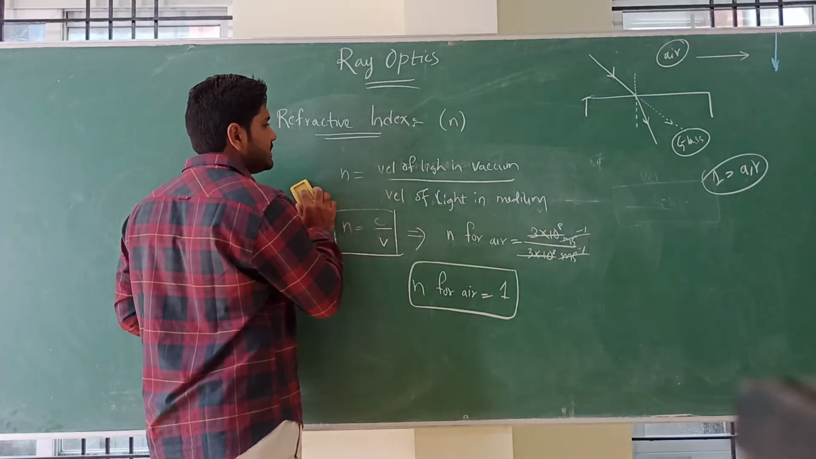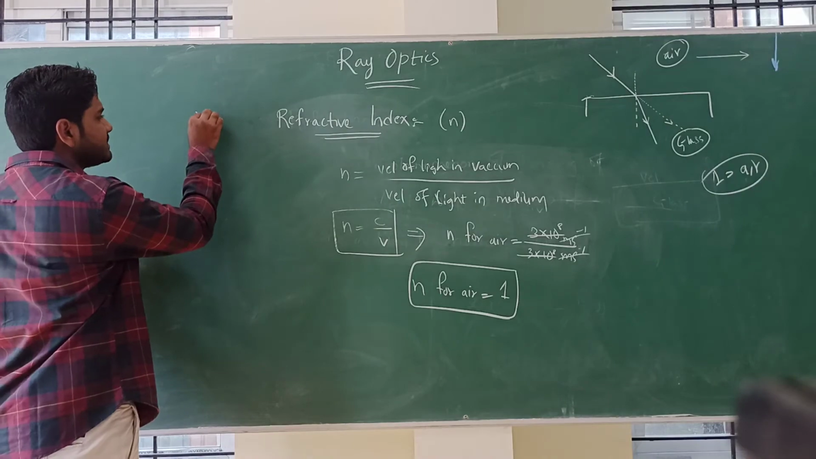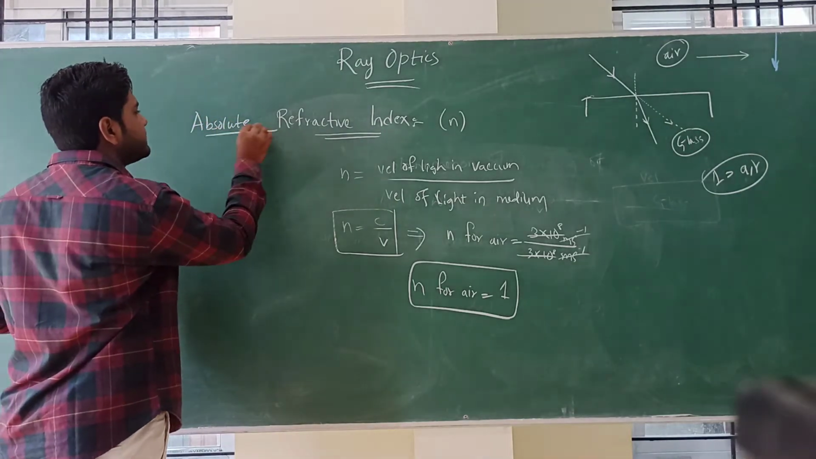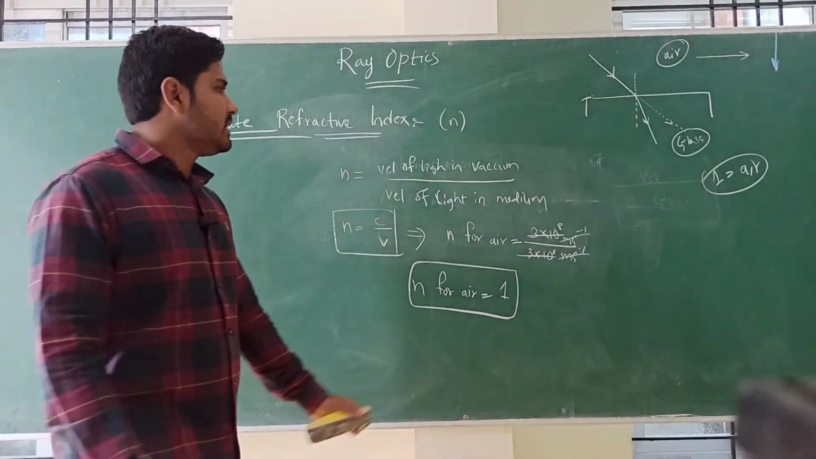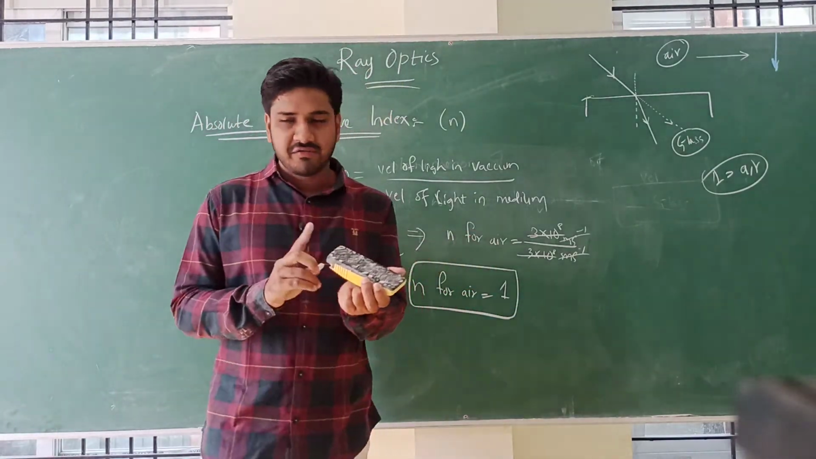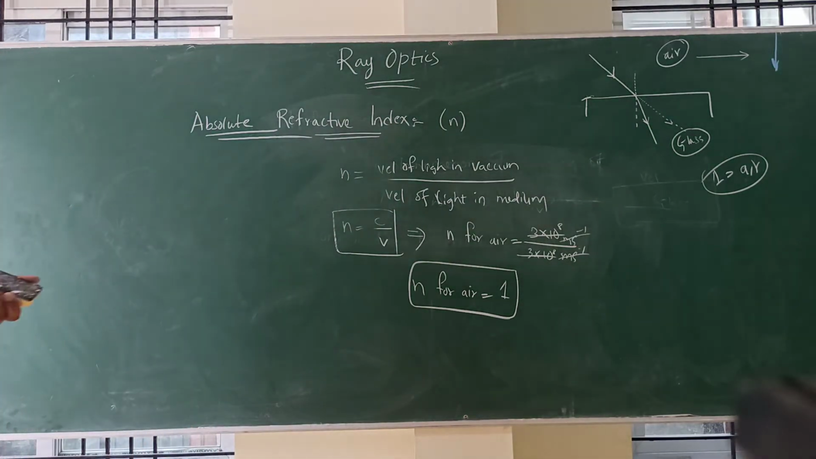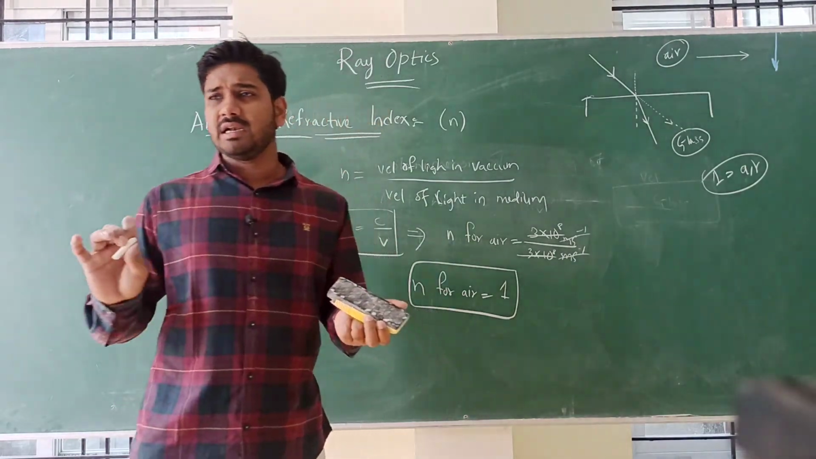So this is the refractive index. Actually it is absolute refractive index. It is absolute. It is related to only one material. Suppose I am finding the refractive index of this duster. It is related to this duster only, so that is called absolute refractive index. It doesn't relate to anyone.